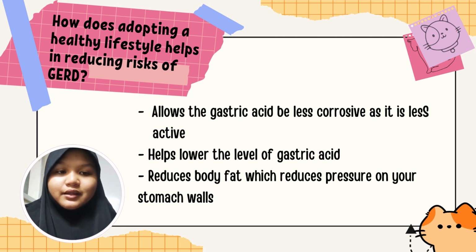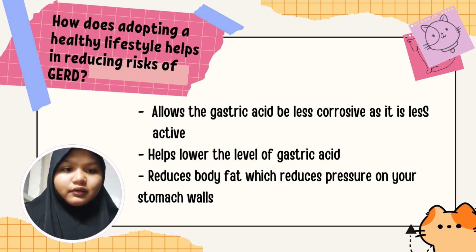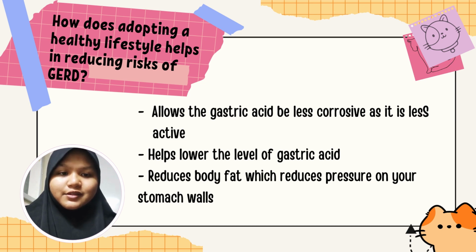Secondly, maintaining healthy lifestyle habits also helps you lower your gastric acid level, as a healthy lifestyle assures that you eat moderately, thus reducing the amount of food in your stomach and the level of your gastric acid. Finally, some healthy lifestyle habits like maintaining a moderate body weight and limiting the intake of high-fat foods lessen your body fat content, which reduces the pressure on your stomach walls. This also lessens the risk of gastric acid rising up to your esophagus, as your gastric acid is not being squeezed by your body fat.